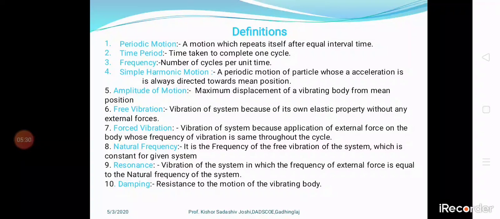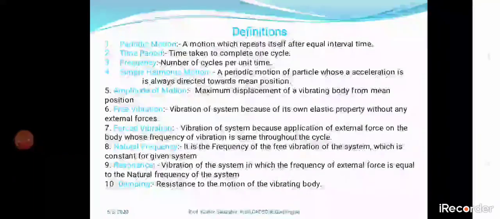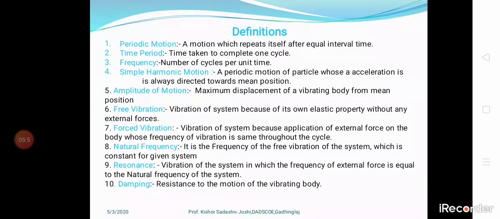And forced vibration next. The vibration of a system because of application of an external force on the body, whose frequency of vibration is the same throughout the cycle. Forced vibration means if I apply 10 kilonewton of load to the body, the load applied to that system is the same throughout the cycle. Because of that, the vibrations occur. That is called forced vibration.